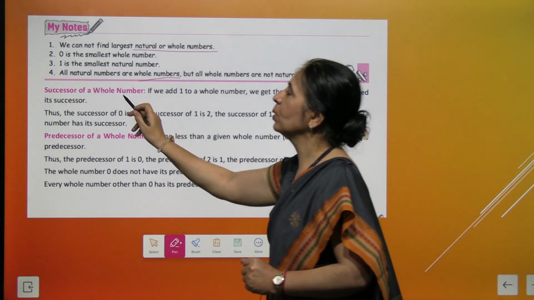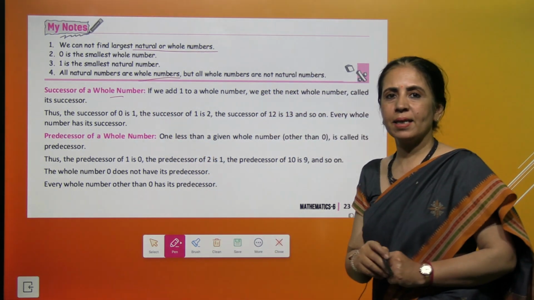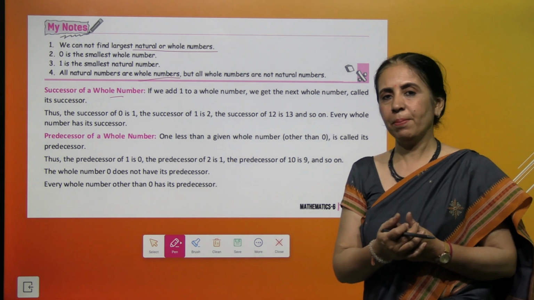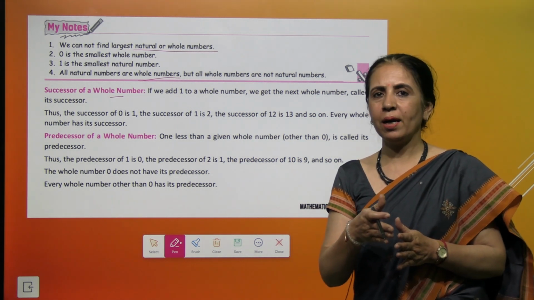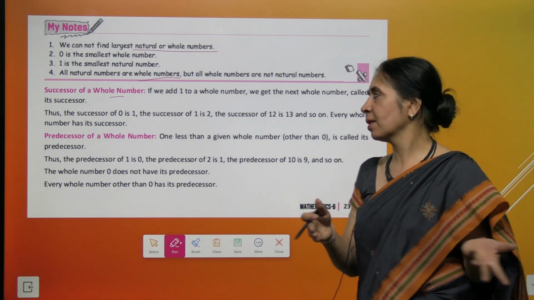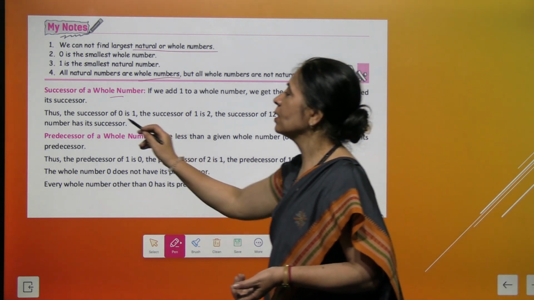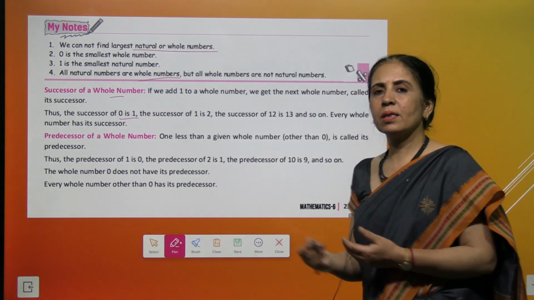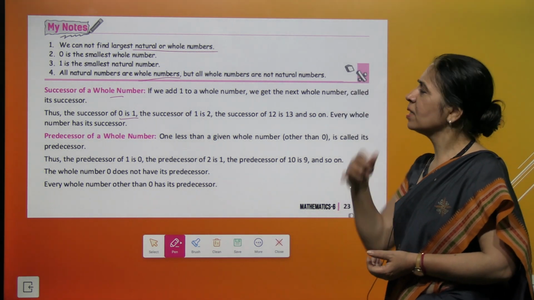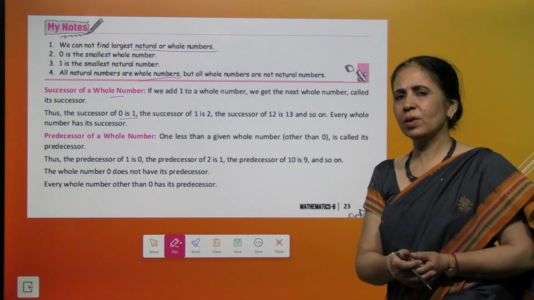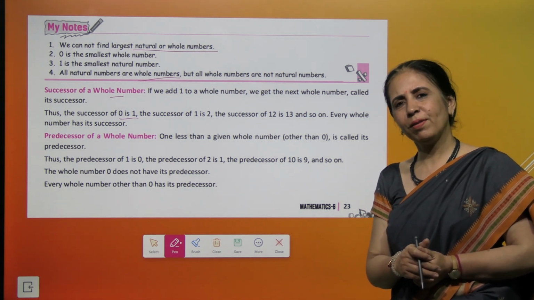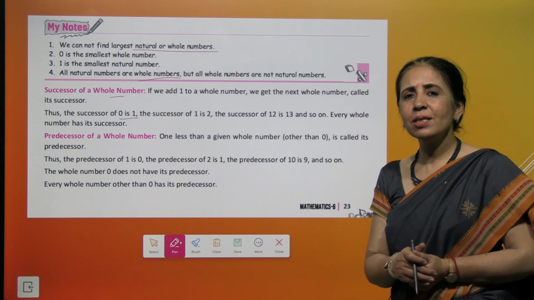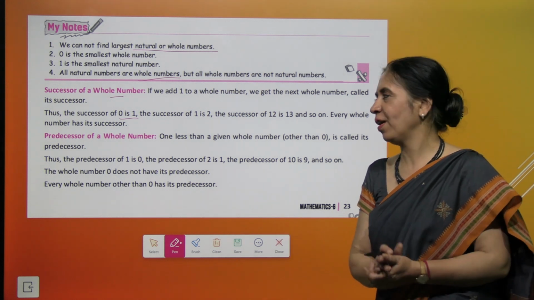Now we'll talk about the successor of whole number. Successor का मतलब होता है next number क्या है. तो जो नंबर आपको दिया है उसमें हमने +1 ऐड किया और हमें successor मिल गया, right? So successor of 0 is 1, successor of 2 is 3. Let's take bigger number. 5000 का successor क्या होगा? 5000 plus 1, that is 5001. And we do not stop anywhere.